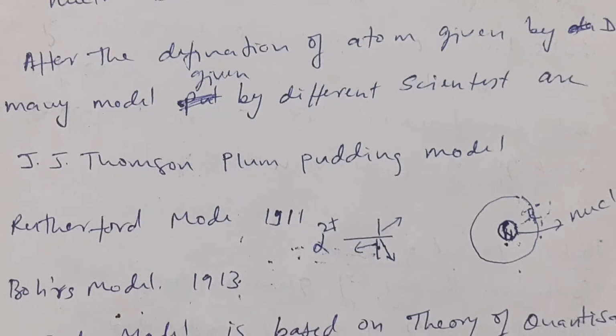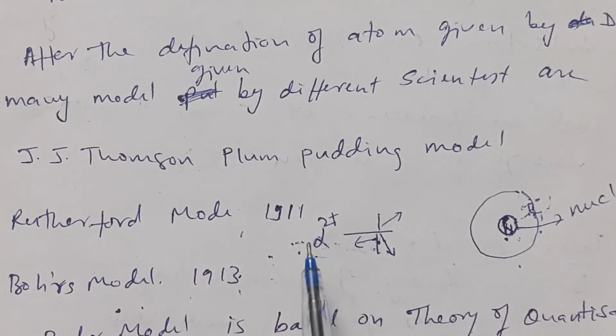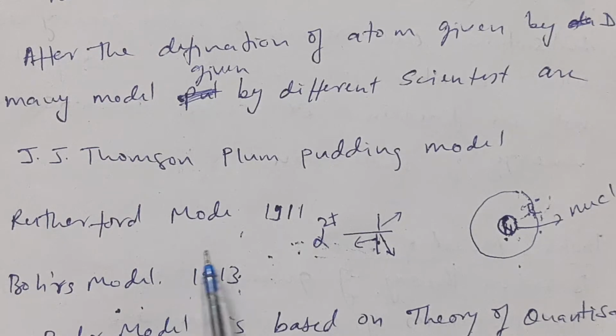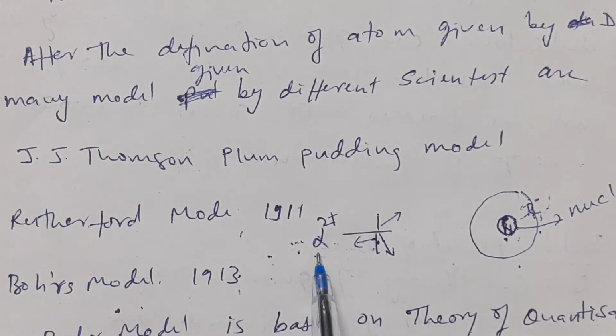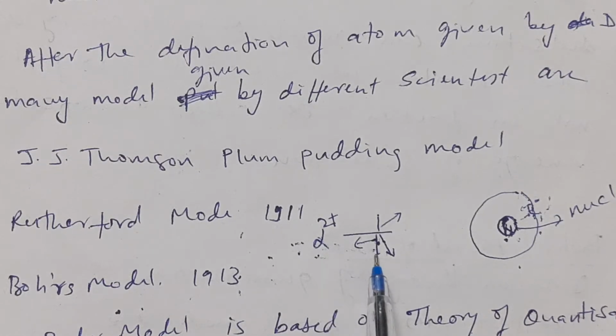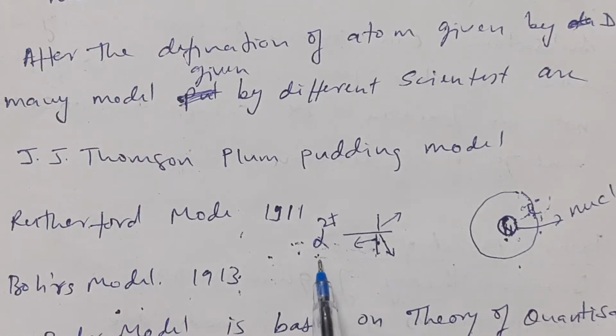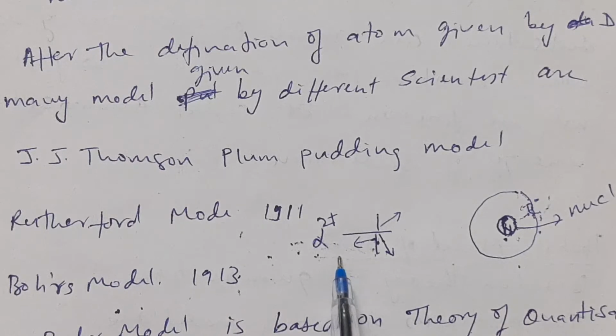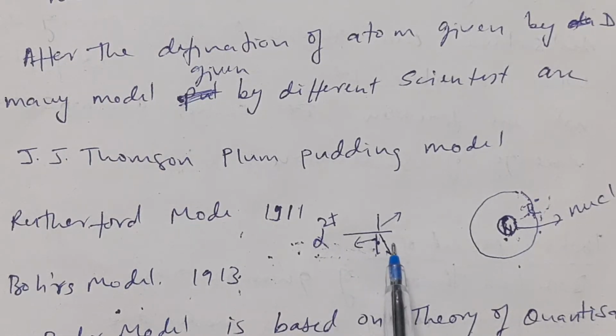Then in 1911, Rutherford, a scientist, was doing an experiment in which he was bombarding alpha particles on gold foil, and he was sure that all the alpha particles which have energy would cross the gold foil.